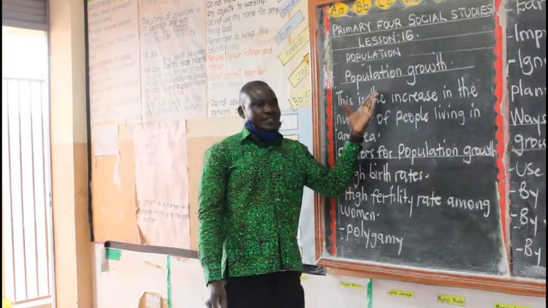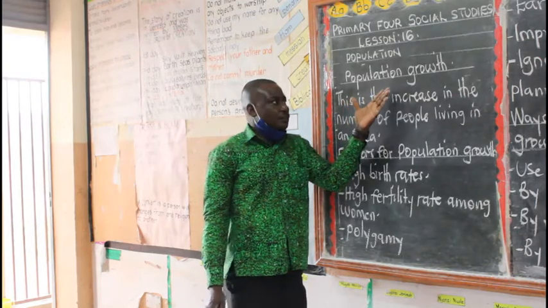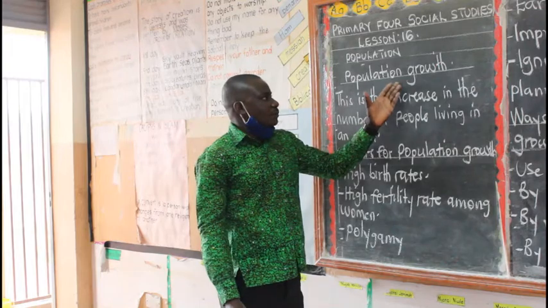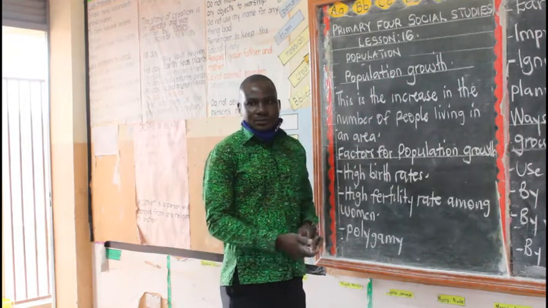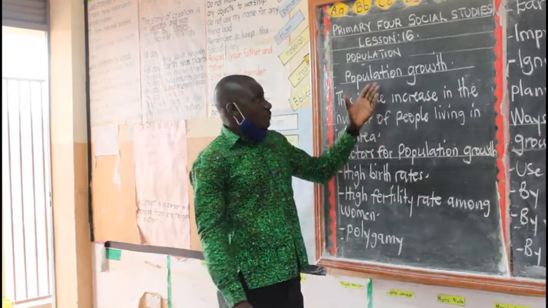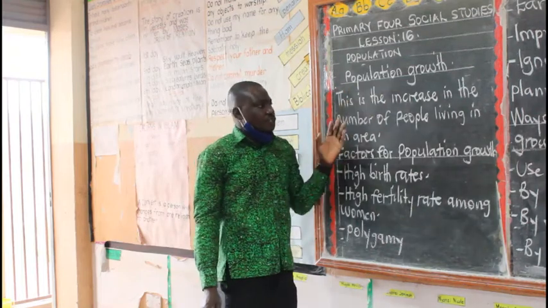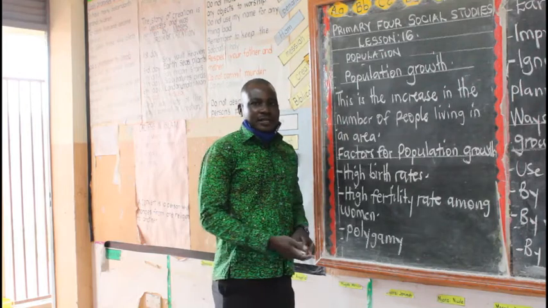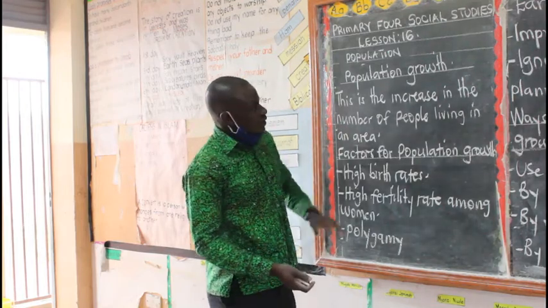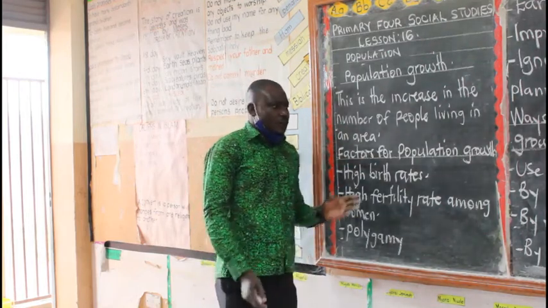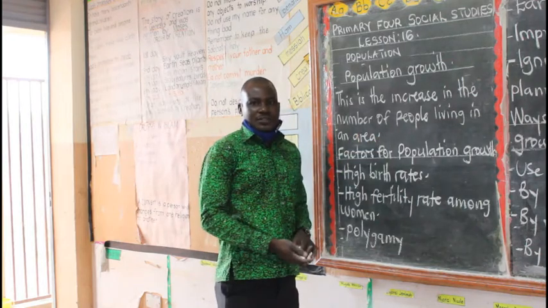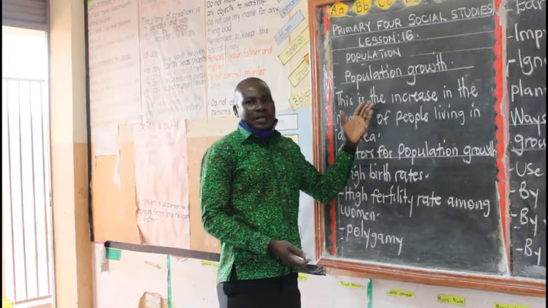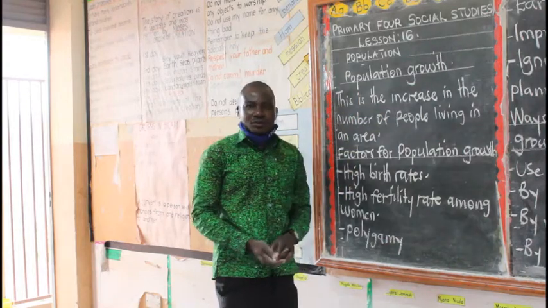I want you to understand these terms. Differentiate population growth from population census. Differentiate population growth from population distribution. When we talk about population growth, we are saying that population growth is the increase in the number of people living in an area. Have you ever seen some places where the number of people is ever increasing? When the number of people keeps on increasing in an area, that is called population growth.